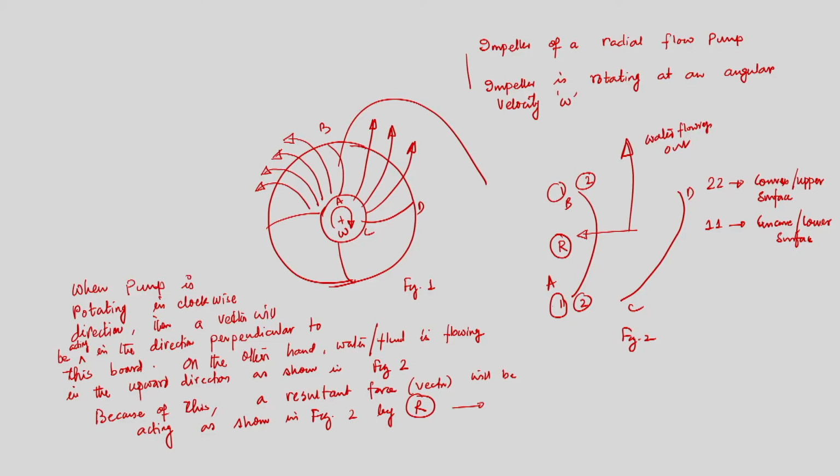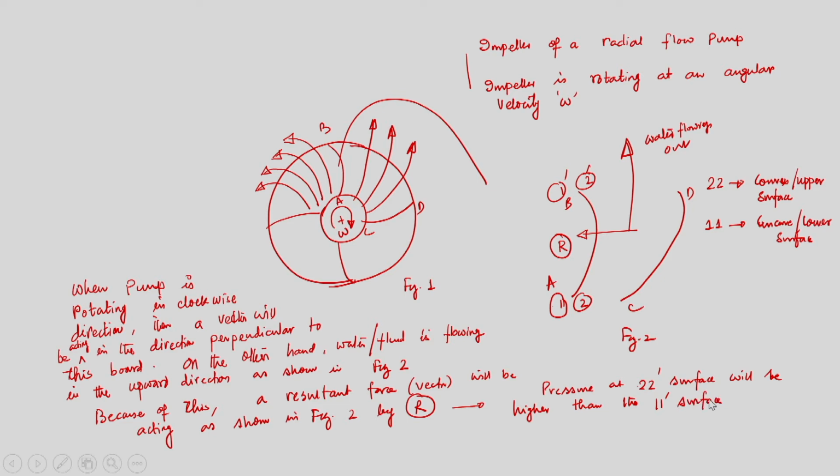So, as per Fleming's rule, there will be a resultant vector acting in the direction shown in figure 2, that is R. Because of this resultant force, the pressure at the 2 dash surface will be higher than the 1 dash surface.